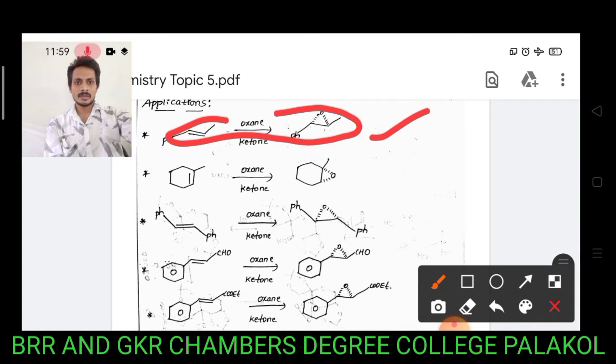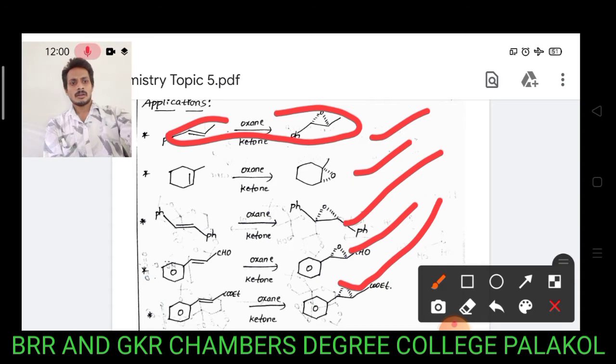Again, a cinnamic ester gives the corresponding alpha epoxides. These are some of the applications of Shi asymmetric epoxidation.